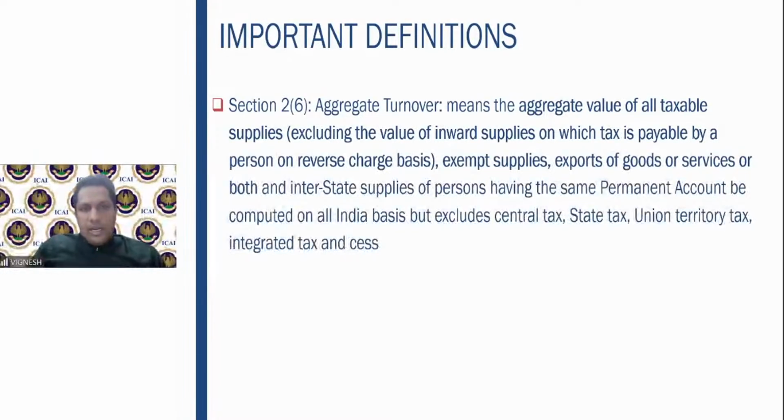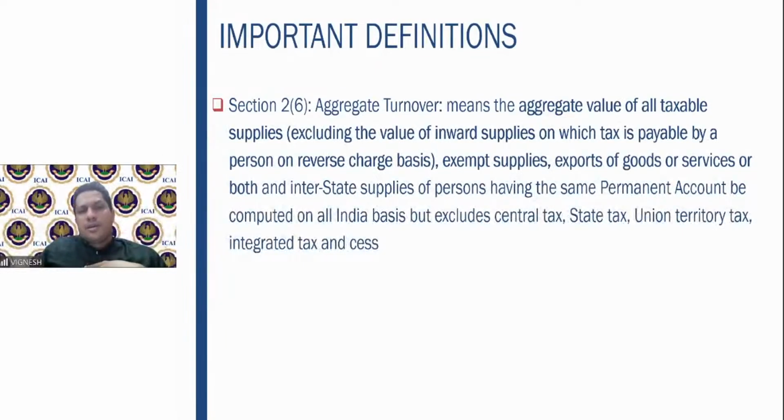Now, let me just explain till here and then we continue with the definition. First of all, the aggregate value of all taxable supplies is clear. Whatever supplies you have made on which you have collected the GST, everything will be covered in your aggregate turnover. There is no controversy. Here it says it excludes the value of inward supplies on which tax is paid by a person on the reverse charge basis. Let me take you to the discussion of reverse charge. A slight deviation, but try to follow. Once we go to the reverse charge mechanism on services, this will be more clear.